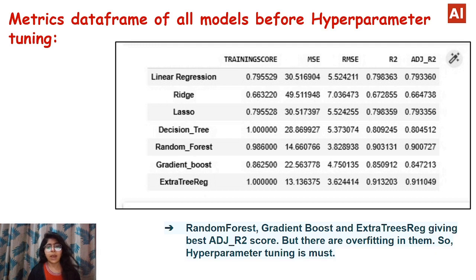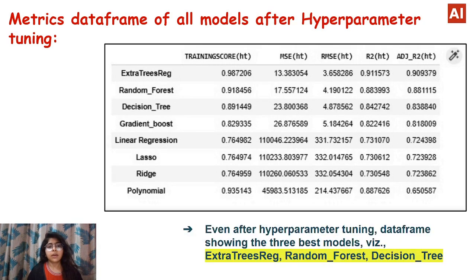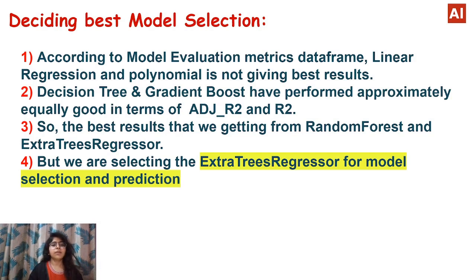We need to do hyperparameter tuning due to overfitting, because we can see here that random forest, gradient boosting, and extra trees regression give the best adjusted R2 score, but there is overfitting in them. So hyperparameter tuning is a must. Now let's see the data after hyperparameter tuning. Here it is. Even after hyperparameter tuning, the data frame shows the three best models, extra trees regression, random forest, and decision tree. So here we decide our best model, which is extra trees regression.